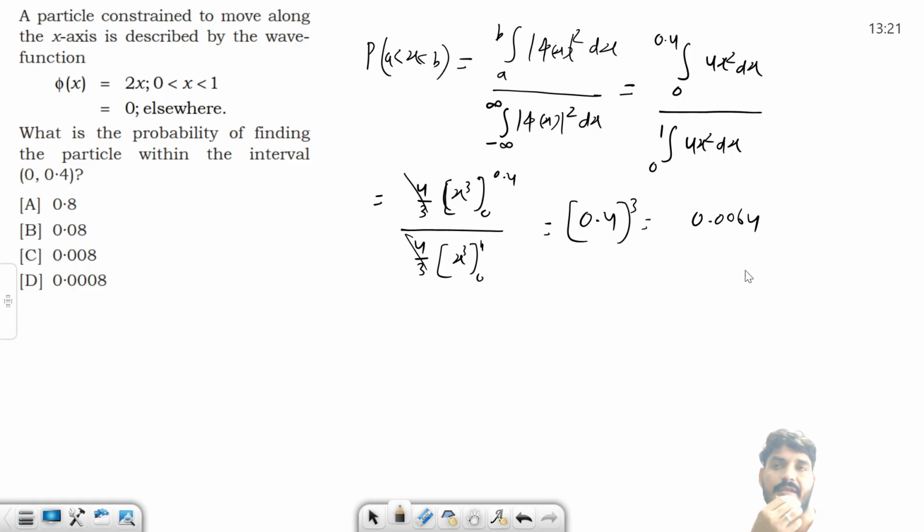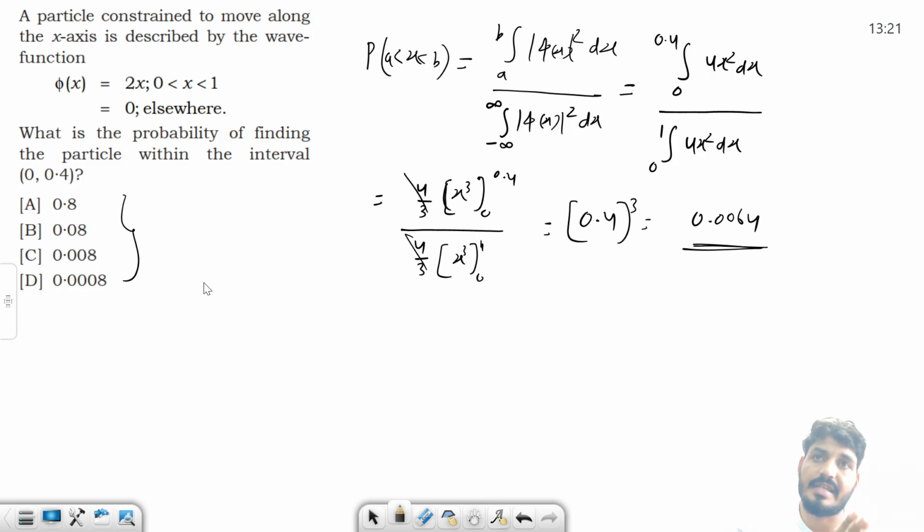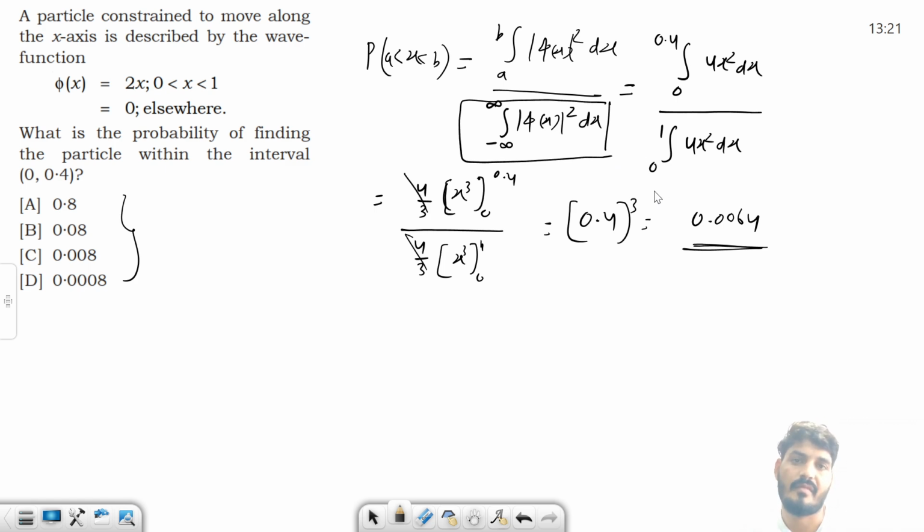Now very important thing. Check this in answer. You are not getting any answer. How? The problem with this question in answer is they have not included this part, normalization part. But technically you have to include the normalization part. Whenever you are dealing with the probability, you have to include the normalization of it. Now you may ask this question that why we are using the normalization.